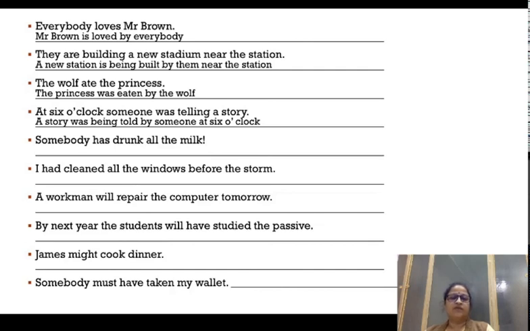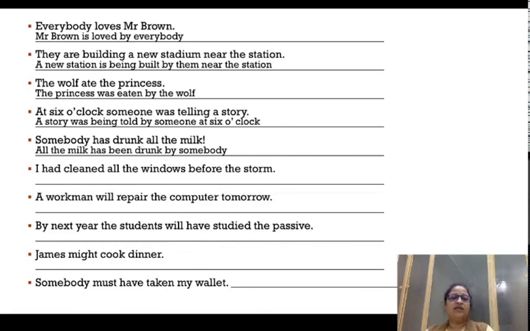The third form of drink is drunk, and it is accompanied by has, hence the tense is present perfect. All the milk is the object and somebody is the subject. So all the milk has been drunk, because in present perfect you put been in between has and drunk. And because it is milk it is going to take has. All the milk has been drunk by somebody.